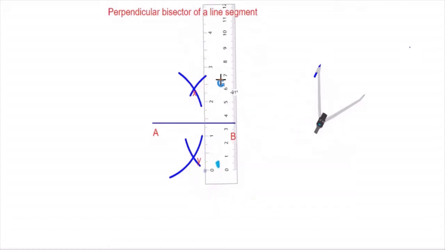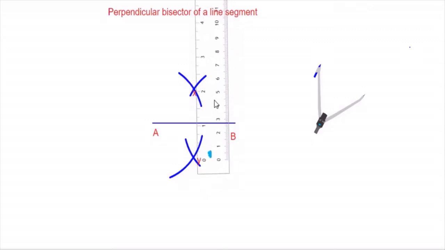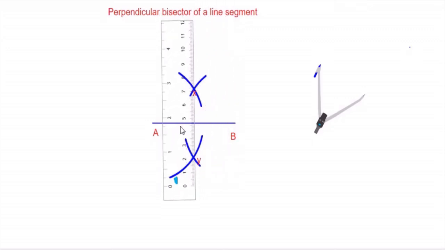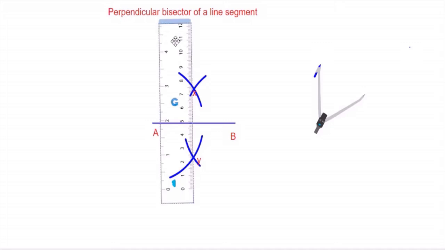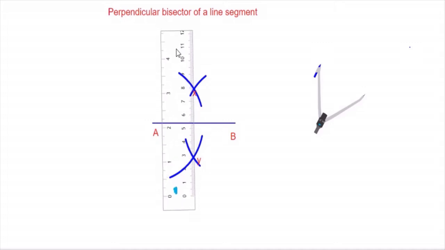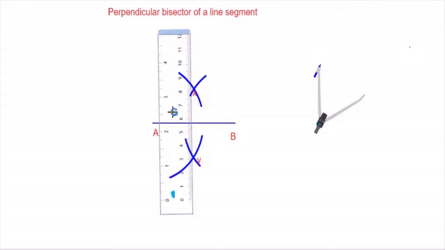Now the perpendicular which is demanded from us, the perpendicular bisector, will be the line connecting these 2 points. So we should bring the scale, I mean the ruler, in such a way that the points will be connected with the help of a line.